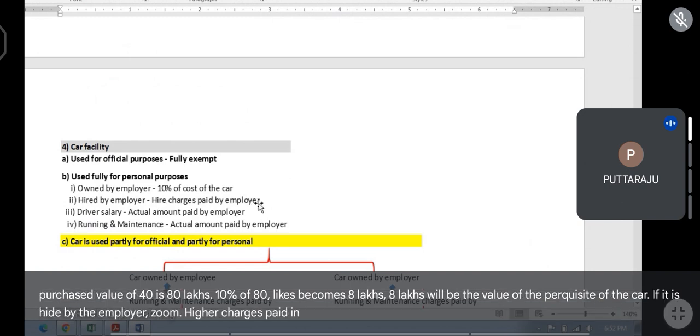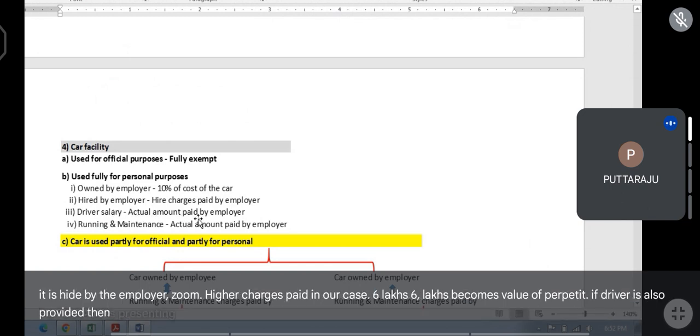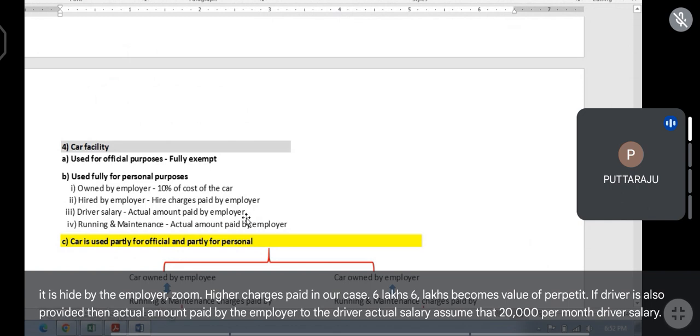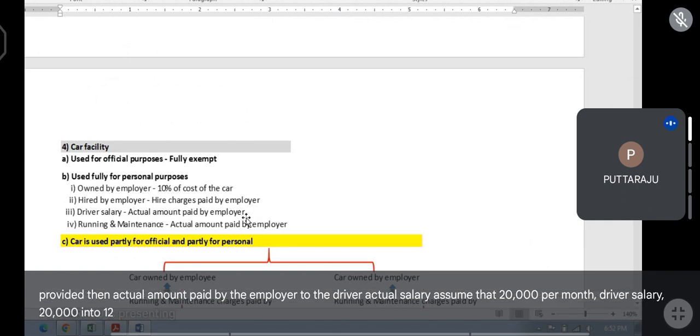In our case, 6 lakhs. 6 lakhs becomes value of perquisite. If driver is also provided, then actual amount paid by the employer to the driver, actual salary. Assume that 20,000 per month driver salary. 20,000 into 12, 2,40,000 is also value of perquisite when it is used for fully personal use.